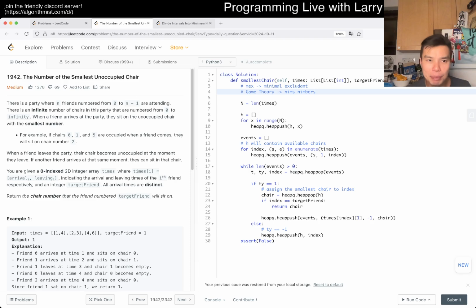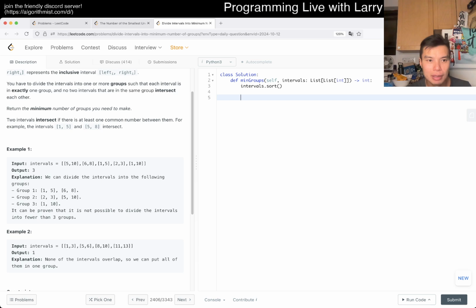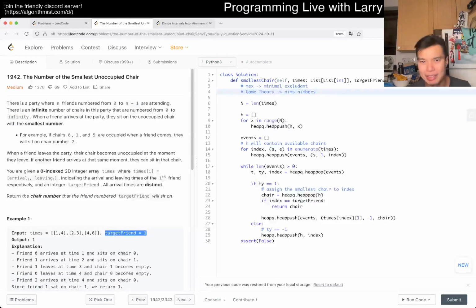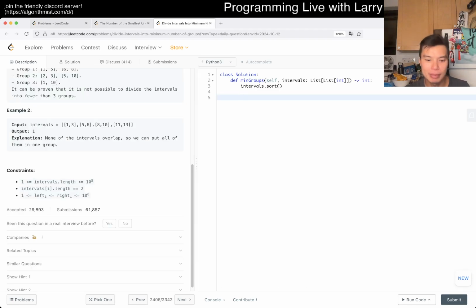Basically, that's pretty much it, because we have all these intervals. Of course, we're targeting more than one friend, and we're asking a different question, which is how many chairs do we end up using? That's really the thing, right? There are a couple of ways you can bound it. If you're lazy, in terms of what I was talking about yesterday, you can do it this way with a heap.